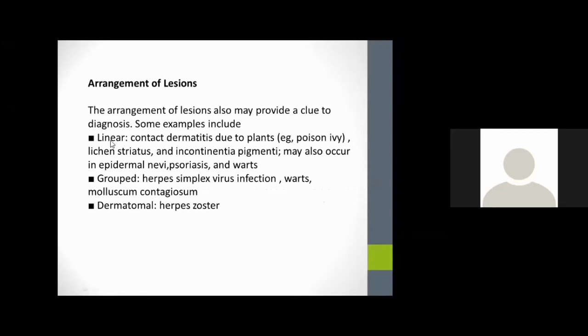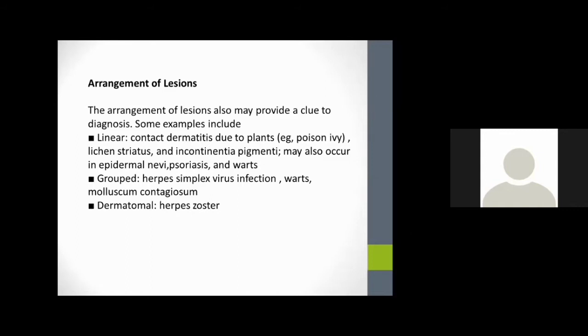And the arrangement will include diagnoses like linear arrangement of lesions, as we can see in contact dermatitis and lichen striatus, and also in epidermal nevus, psoriasis, and warts.